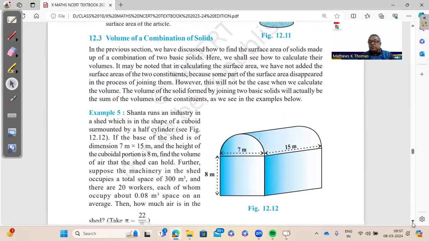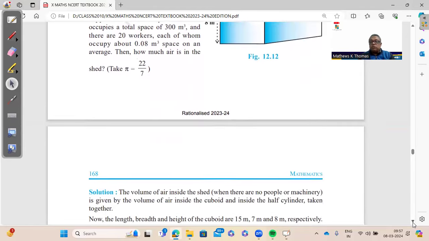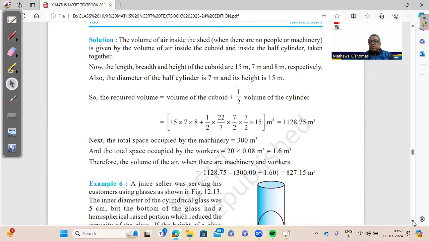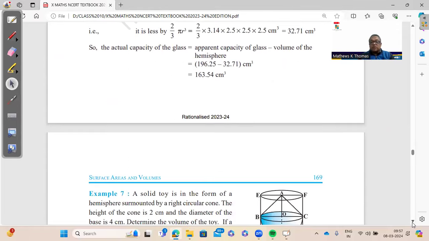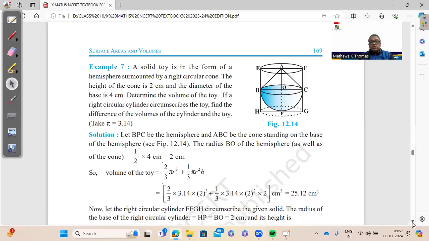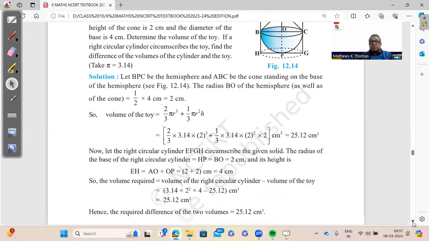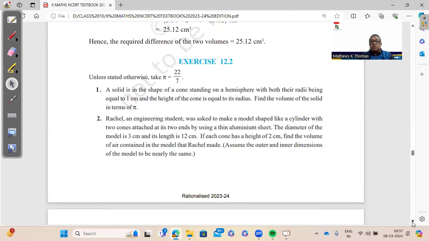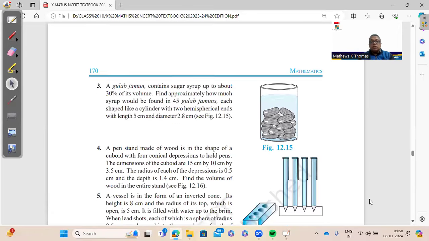And in combined figures, remember, do not use TSA. You will use the curved surface area of the first figure and add it to the curved surface area of the second, right? Example 7, kindly go through this. Examples are very important. And here, the important questions, go through question 3, because it has a little bit of calculation. So don't get confused, go practice this.